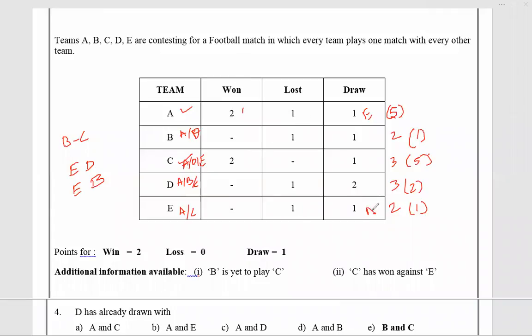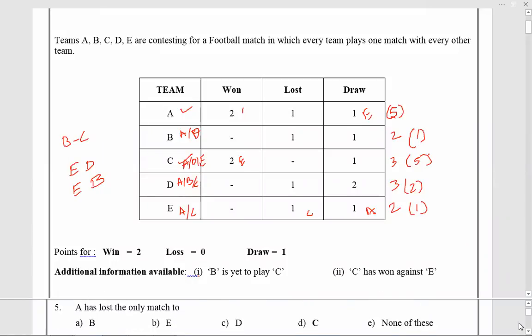Draw against A, loss against C. A's draw is against E, so C's win is against D. Now D has drawn 2 matches that cannot be with A. D played with A, B, and C, so it must be B and C. Option E.